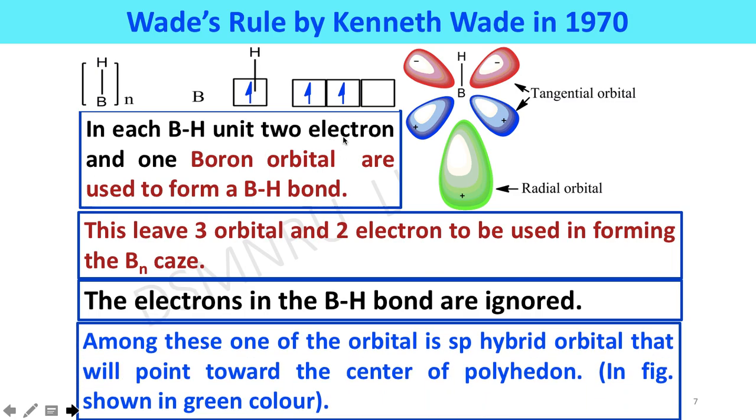Among these, one of the orbitals is an sp hybrid orbital that will point towards the center of the polyhedra. In this figure shown in green color, this one is considered a radial orbital because it is pointed towards the inner side of the polyhedra, and these 2 orbitals px and py are considered tangential orbitals because they lie on the surface of the polyhedra.